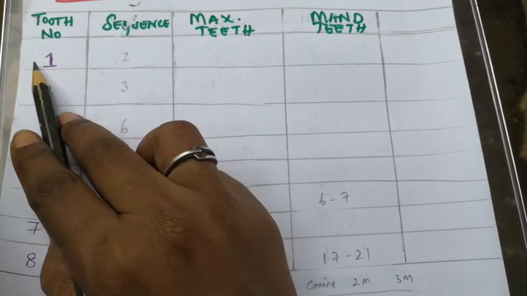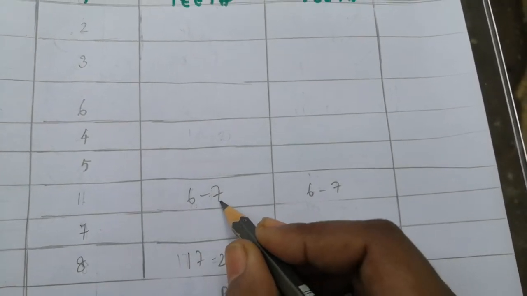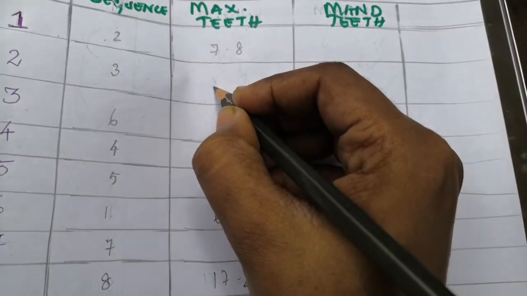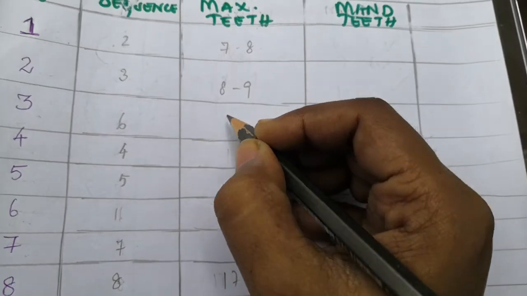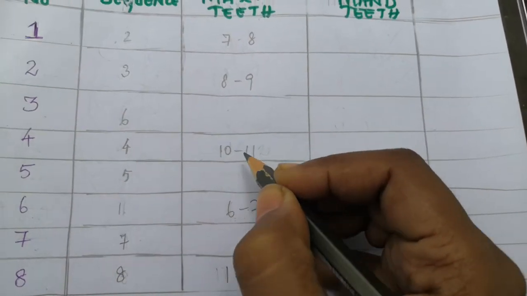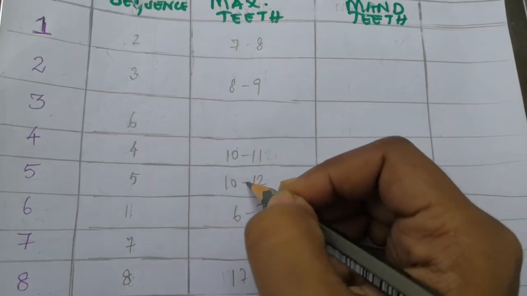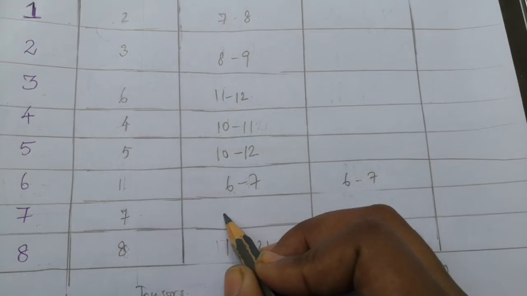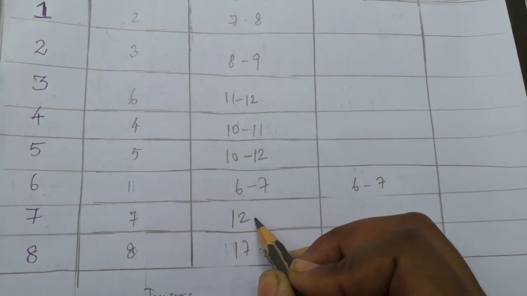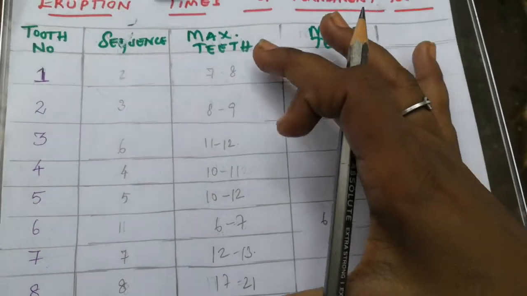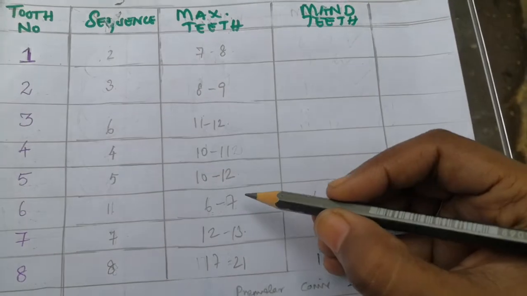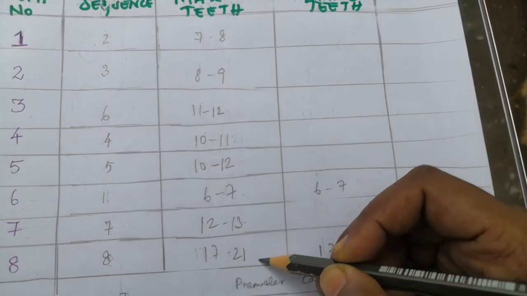The first tooth to erupt is at 6 to 7 years. The next tooth is the central incisor, the second tooth coming out. Just add 1 year to it and write: 6 to 7, 7 to 8, 8 to 9. Then the canine will not come. Then 10 to 11, 10 to 12, then canine 11 to 12, then second molar 12 to 13, and 17 to 21. You know the sequence of the teeth, starting from 6 to 7 years till 21 years.